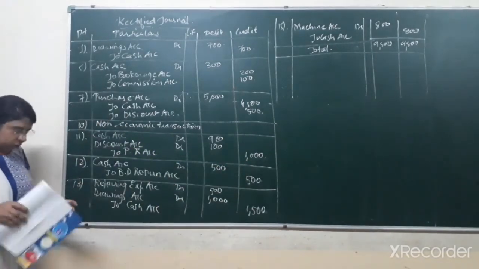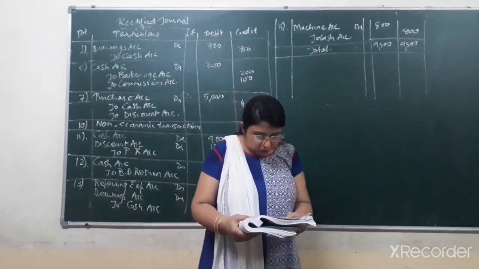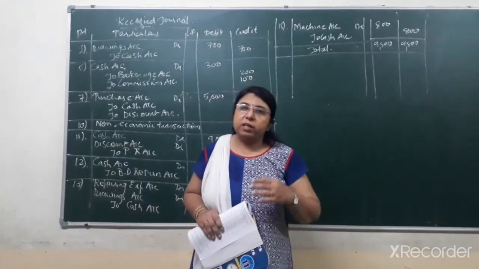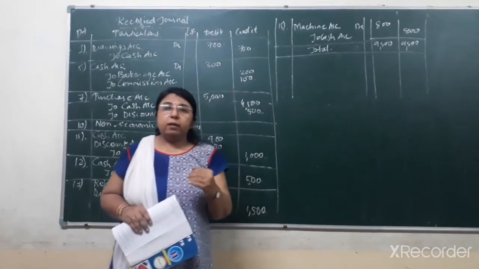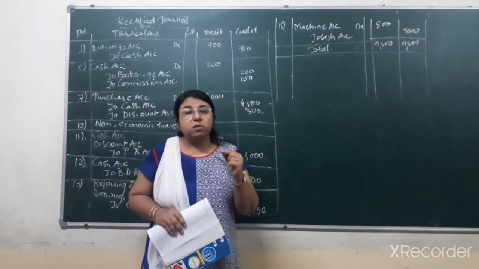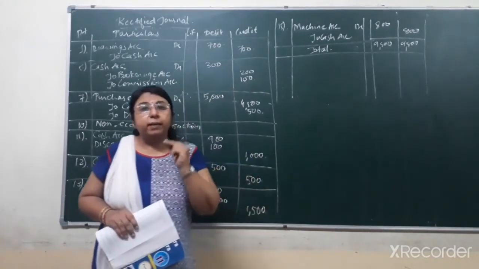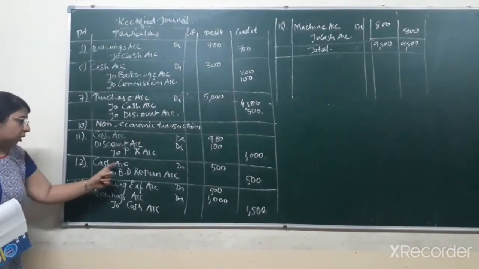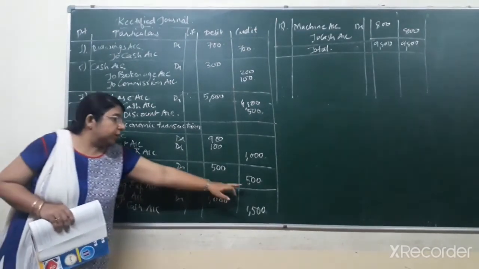Next one, that is on 12th date, cash account debit to debtors account credit. Being rupees 500 received from debtor which was written off in past. It means previously there was a due amount by the debtor, that is rupees 500, but now that amount has been recovered from that debtor. It means previously it was considered as bad debts, but now that bad debts is recovered from that debtor. So the rectified journal entry that would come, that is cash account debit by rupees 500, to bad debts return account credit, that is 500.